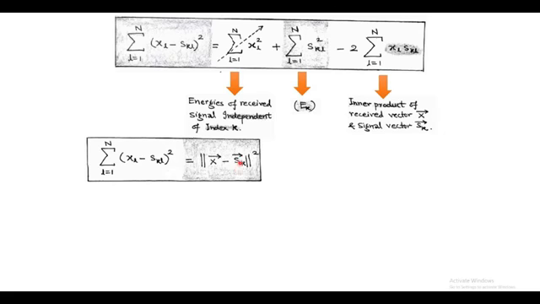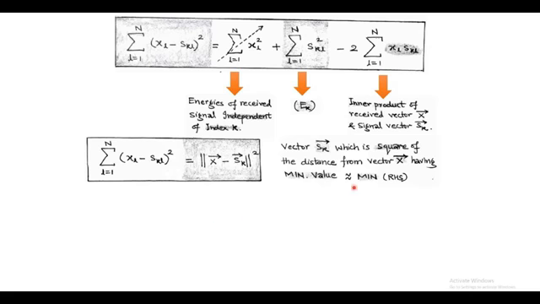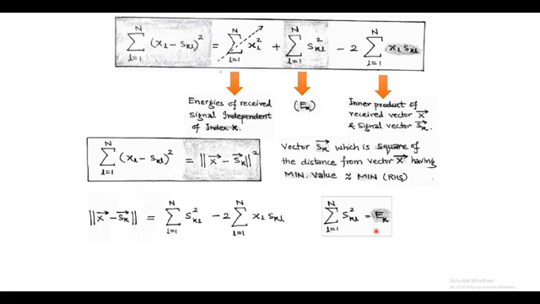Now after ignoring the first term on the right hand side, we get the Euclidean distance equal to summation of skl square minus twice the summation of xl into skl. Now as we know that the summation of skl square equals Ek, that is the energy of the signal s(t), we change the polarity of the right hand side, because on the left side we have the Euclidean distance, that is double mod square.